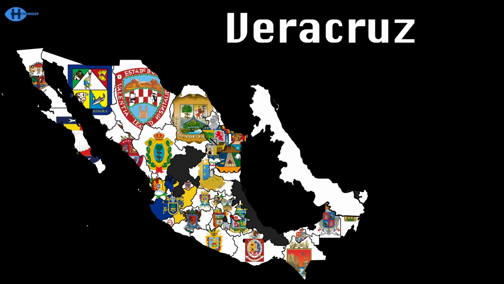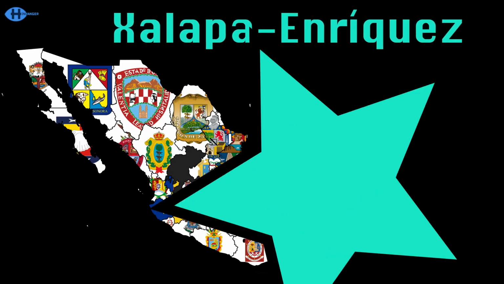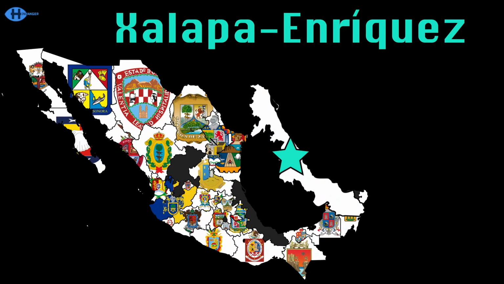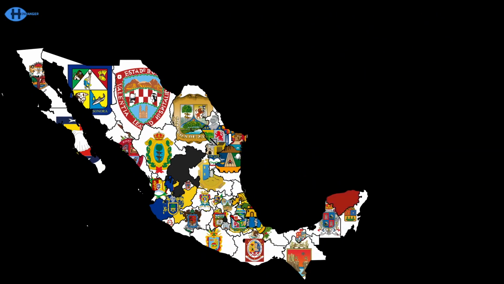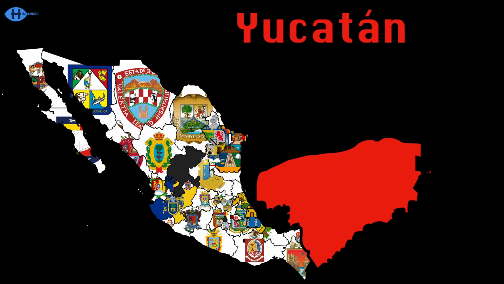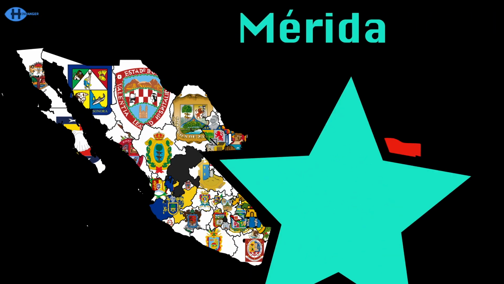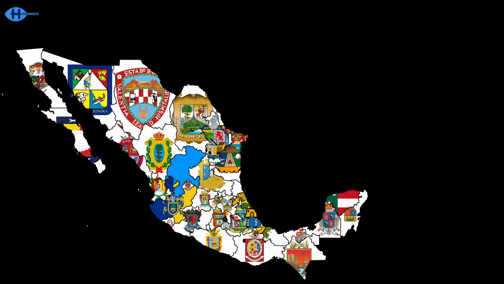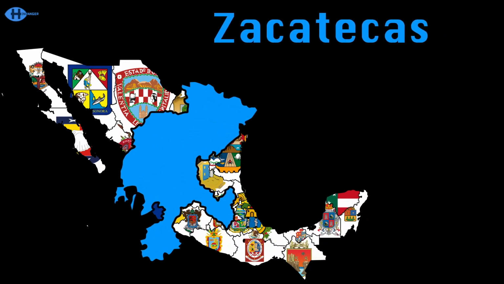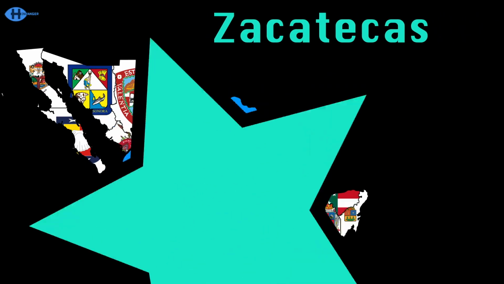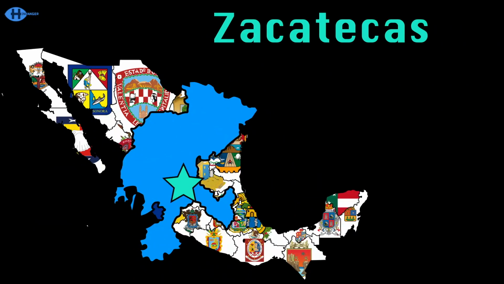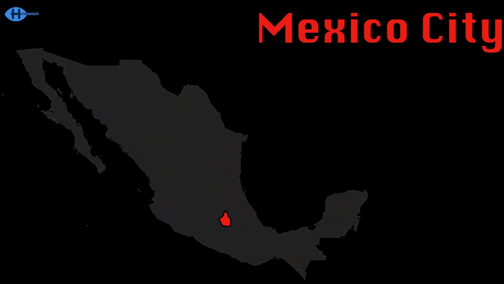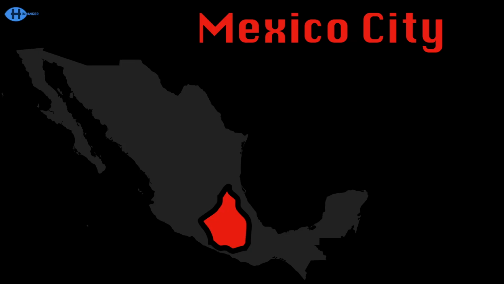Veracruz is a state to the east. The capital Jalapa-Enriquez is here to say the least. Find Yucatan on the Yucatan Peninsula. Its capital is named Merida. Zacatecas is the last of the 31 states. The capital's also named Zacatecas. Mexico City is Mexico's capital city.